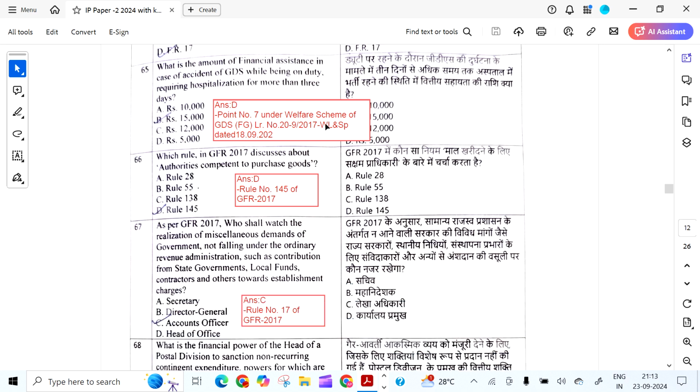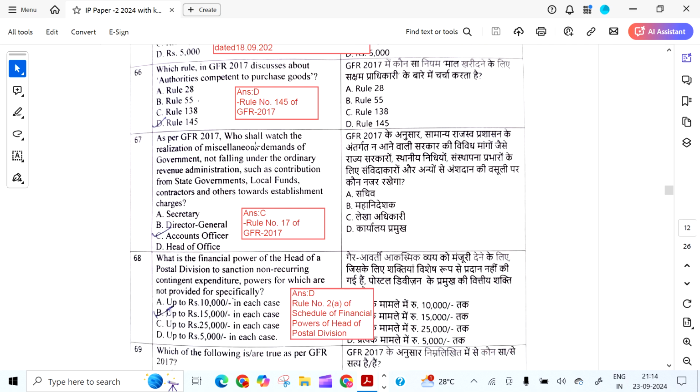What is the amount of financial assistance in case of accident of GDS while being on duty requiring hospitalization for more than 3 days? It is 5,000. Point number 7 of this OM 18/9/2020.